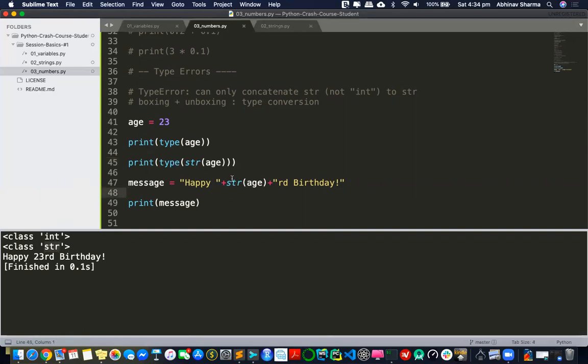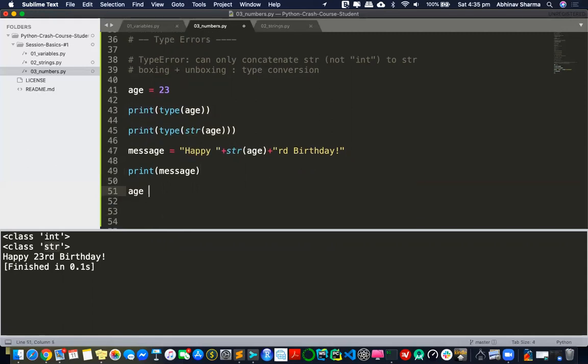Now, as soon as I convert into string, this becomes a string. Now this guy is also a string, and this guy is also a string. I can concatenate them. So basically, if there's a string, can you convert it into an integer? I think yes, definitely. You're asking the right question, which I'm very happy about.